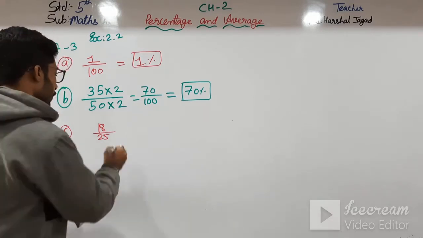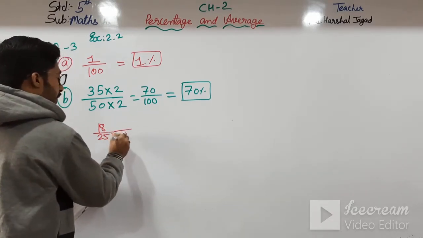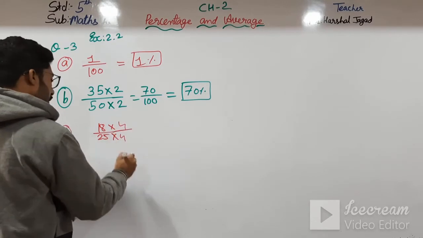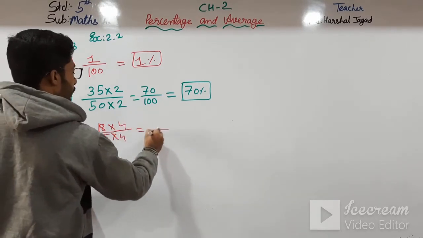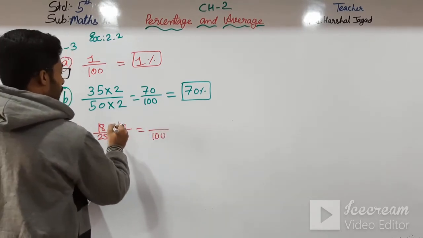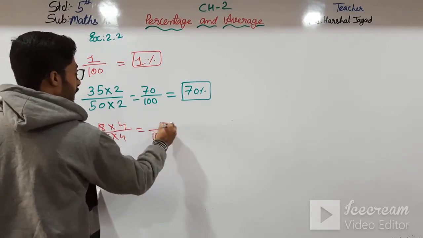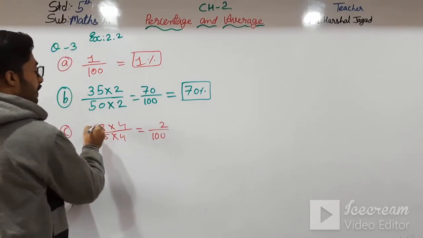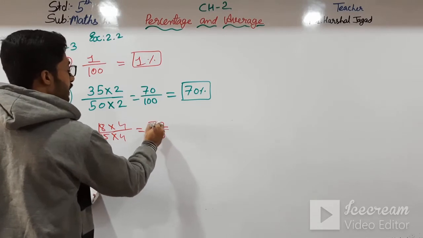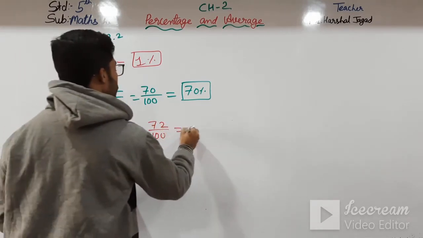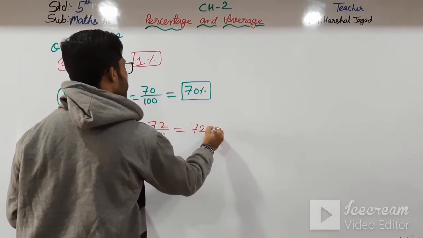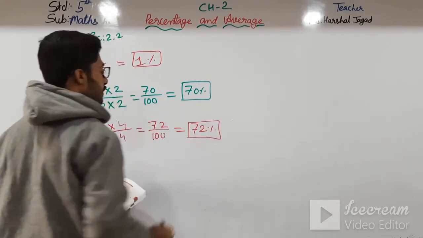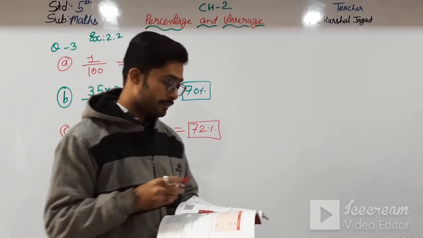So here I multiply both by 4. 8 4s are 32, and 3 4s are 12 plus 3... that is 7. So it will be 72% of people were satisfied by their dinner.